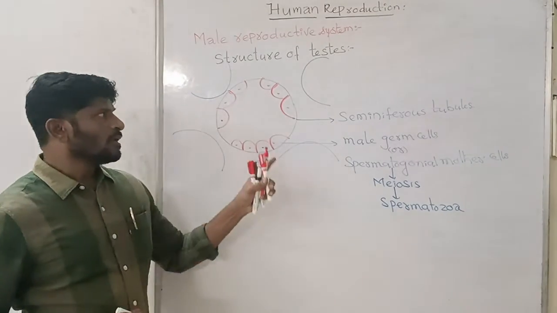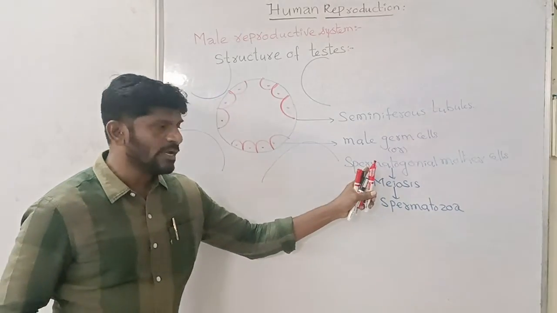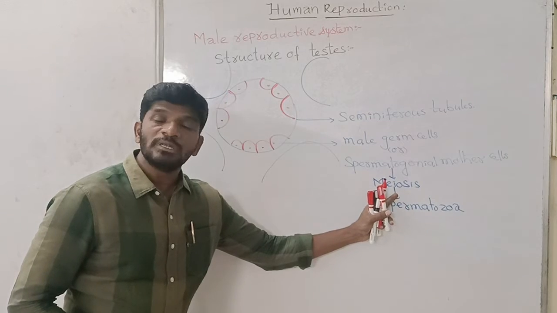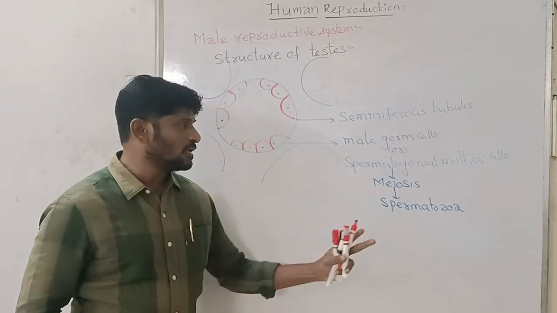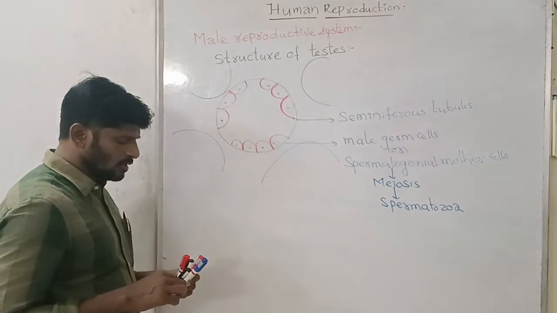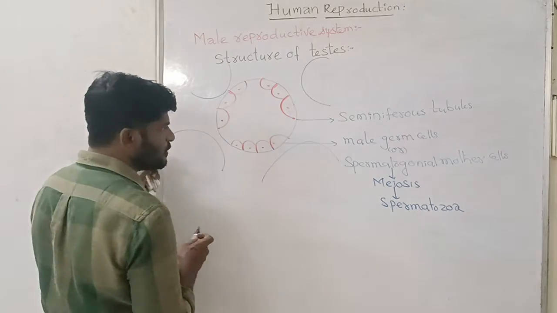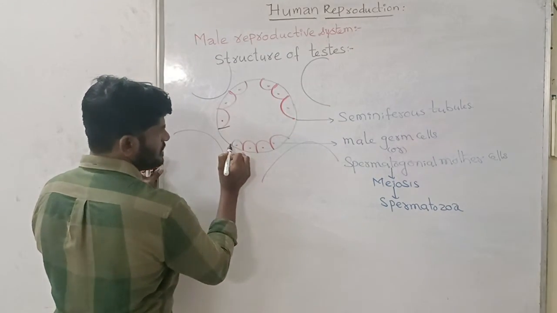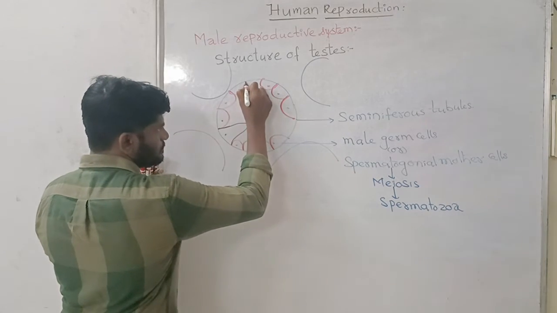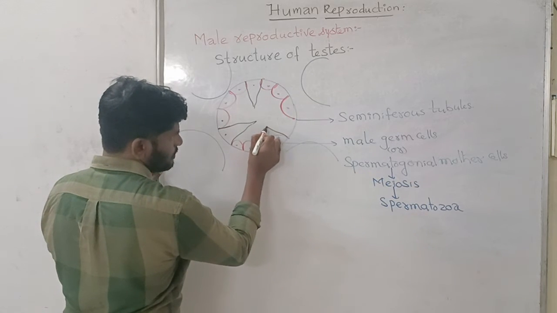I repeat again, each seminiferous tubule is lined by male germ cells, called spermatogonial mother cells, and they undergo meiotic division, reduction division. As a result of the reduction division, spermatozoa are formed. The other type of cell also lining the seminiferous tubule is called the Sertoli cells. These are long, big cells. These are Sertoli cells.